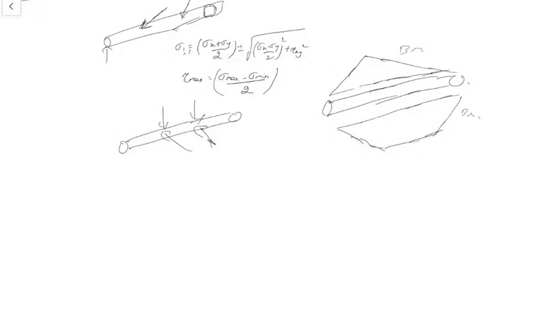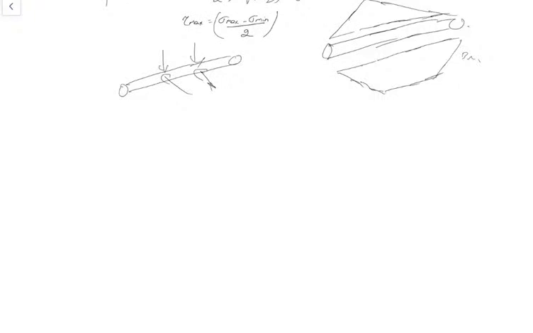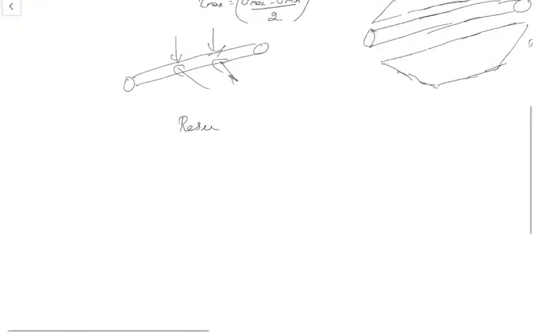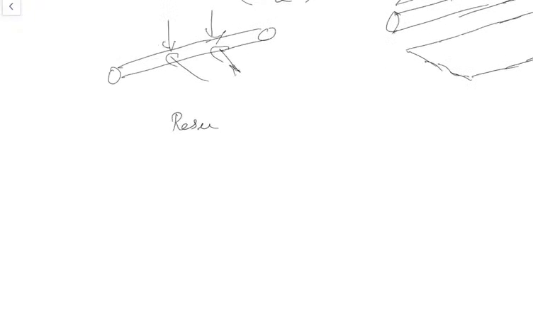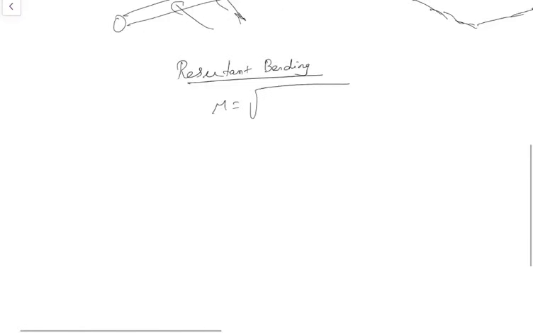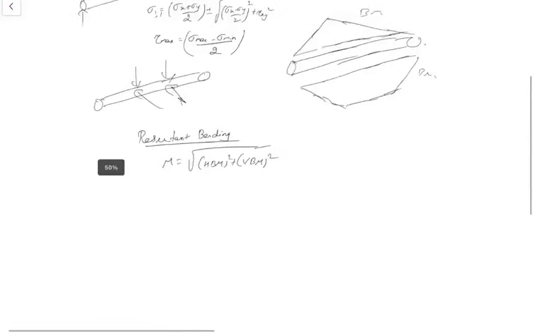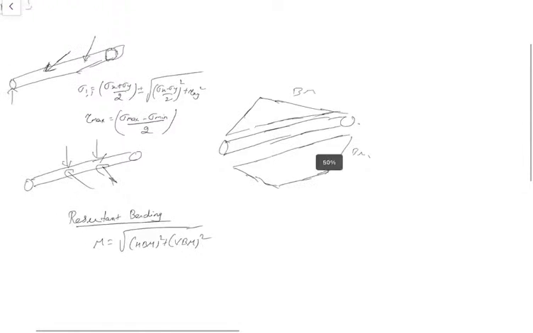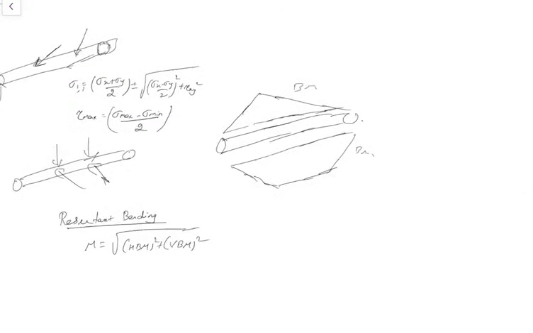So the resultant bending moment is M equal to root of horizontal bending moment the whole square plus vertical bending moment the whole square. You got it right, guys? At each and every section, you have to find the resultant bending moment. Wherever the resultant bending moment is maximum, that's the criteria. Using that maximum bending moment, we have to design our shaft.